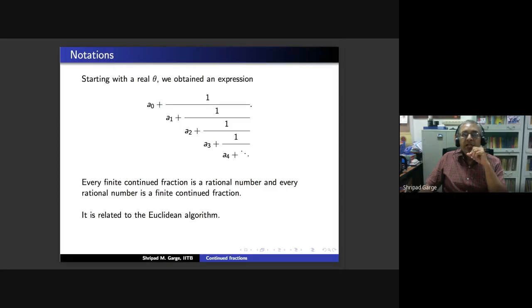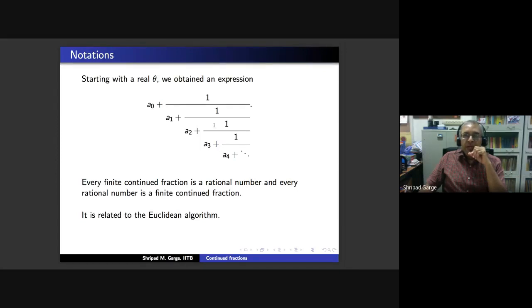continued fraction. So starting with a real theta, we obtained an expression of this sort. There are these two observations that you make. First of all, every finite continued fraction is a rational number, because if I cut it at the nth stage, suppose I have it only up to a4, then a3 plus 1 upon a4 will give me a3 a4 plus 1 upon a4.